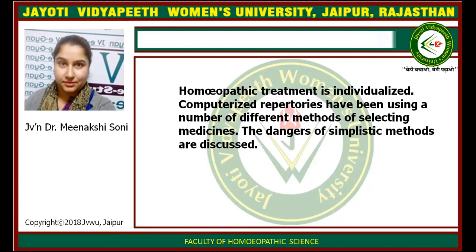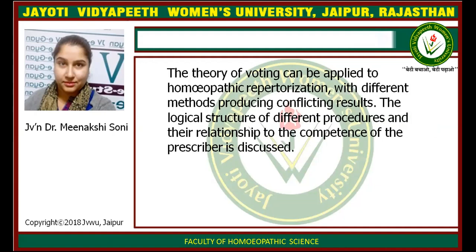Homeopathic treatment is individualized, computerized. Repertories use a number of different methods of selecting medicines. The dangers of simplistic methods are discussed. The theory of voting can be applied to homeopathic repertorization, with the different methods producing conflicting results. The logical structure of different procedures and the relationship to the competence of the prescriber is discussed.